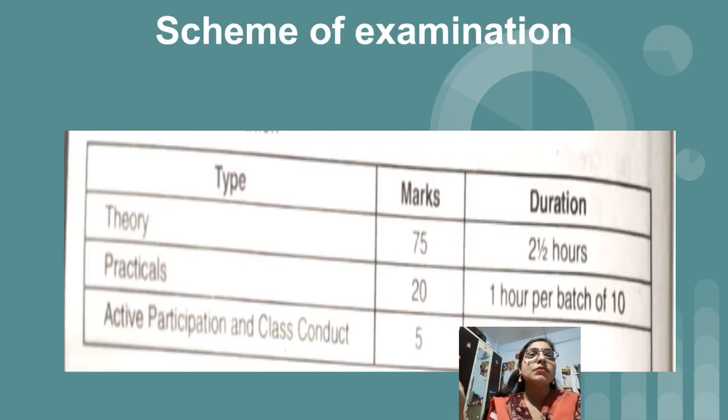After that, the scheme of examination. As I previously told you, your theory will be for 75 marks and the exam duration is 2.5 hours. Other papers you are having 3 hours because the exam is of 100 marks. But in the case of computer systems and applications, you have 75 marks for theory with 2.5 hours exam duration. After that, you will have practicals. For practicals, you have 20 marks, and the practical timing for 20 marks is 1 hour. After that, for active participation and class conduct, that is your attendance and behavior, you will have 5 marks. So this is your 100 marks distribution as per Mumbai University.